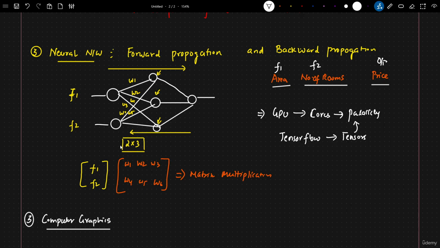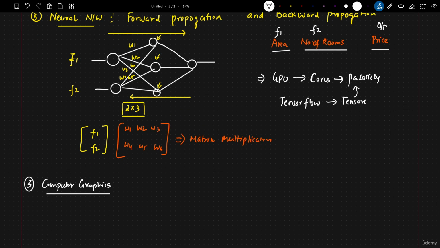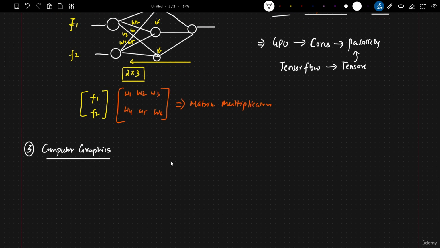Right now you have generative AI, you have so many LLM models coming up. These are trained on very huge GPUs, H100, A100, that kind of GPUs, where a lot of electricity will be required. So in short, this GPU has a lot of cores, and the cores support a lot of parallel operations. Now, if I talk about computer graphics, let's say that I have an image.